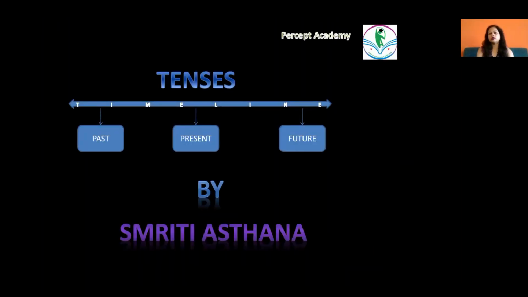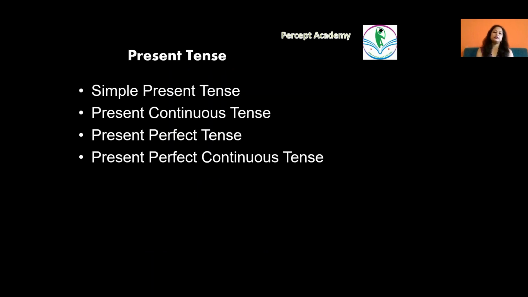Talking about tenses, on a timeline I have presented three tenses: past, the bygone days or time; present, that we have at present; and future, which is yet to come. Past is history, future is mystery, and present is the only thing that we have. So let's talk about present tense today. Present tense has four kinds: simple present tense, present continuous tense, present perfect tense, and present perfect continuous tense.